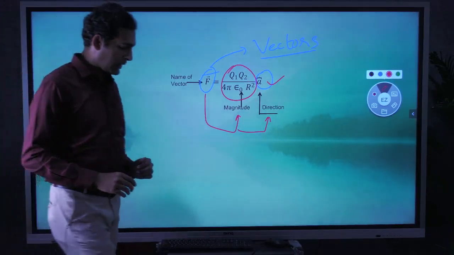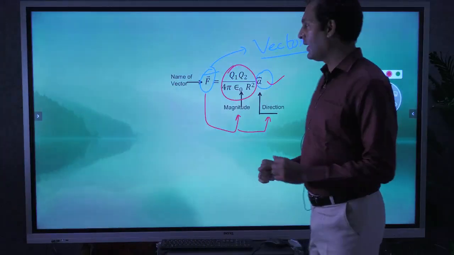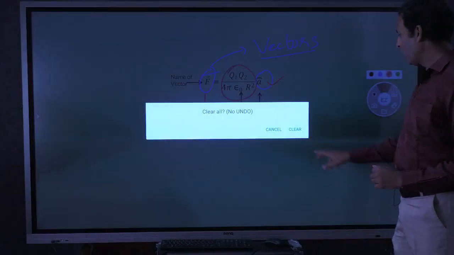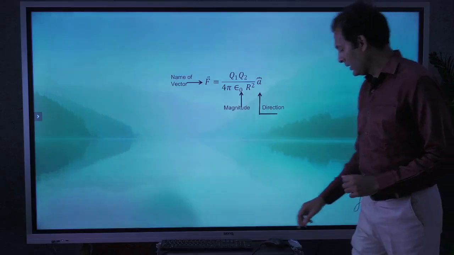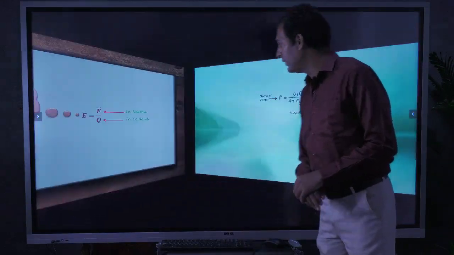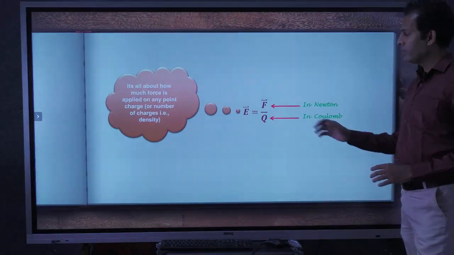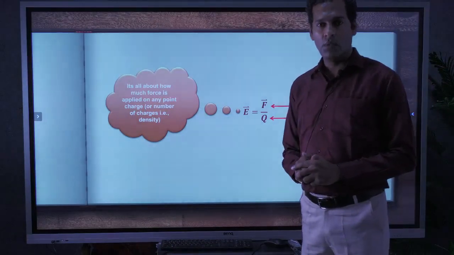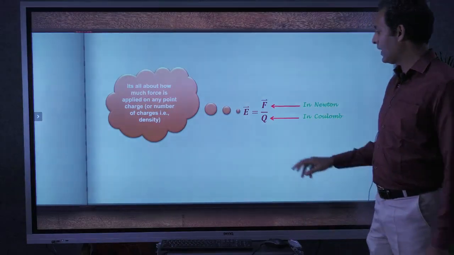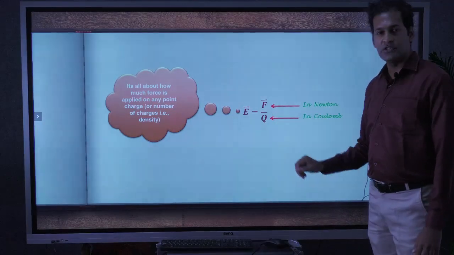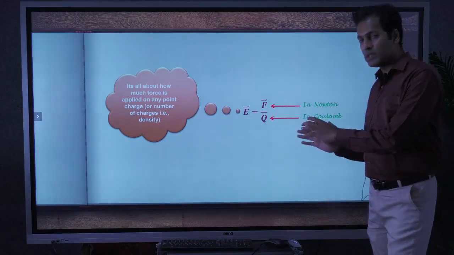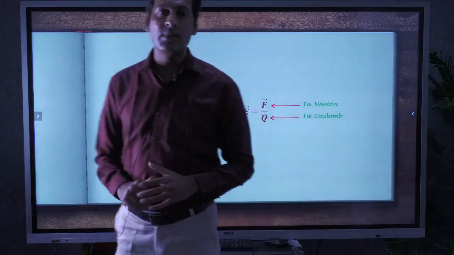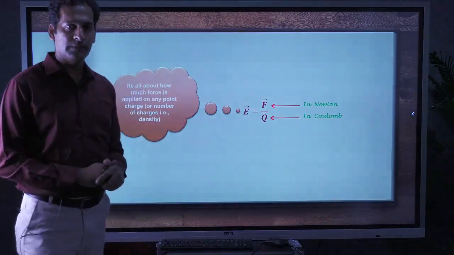Now this force is required to analyze the electric field intensity, because the definition of electric field intensity is based on the forces between the charges. Here we have the basic definition of electric field intensity. What is electric field intensity? It is defined as force per charge. That means how much force is exerted on a charge, that count is nothing but electric field intensity.